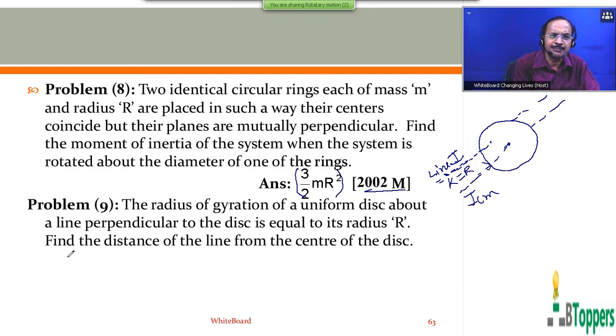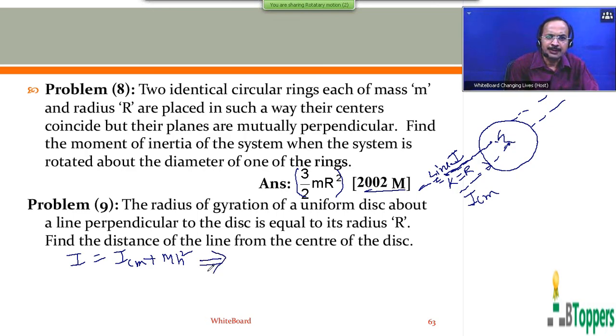From the parallel axis theorem, you can write I equal to ICM plus MH square, where H is the perpendicular distance between the two axes, or the distance of this line from the center of the disk.